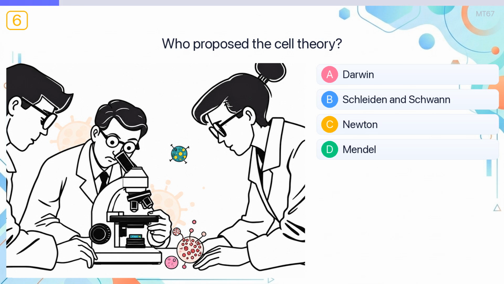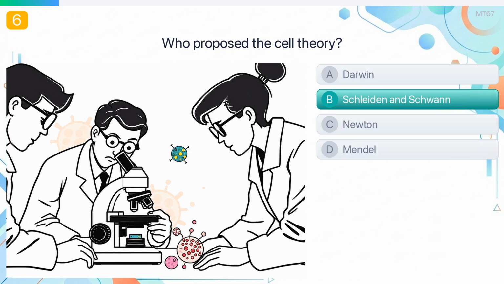Who proposed the cell theory? The answer is Schleiden and Schwann. Schleiden and Schwann proposed that all living organisms are composed of cells.